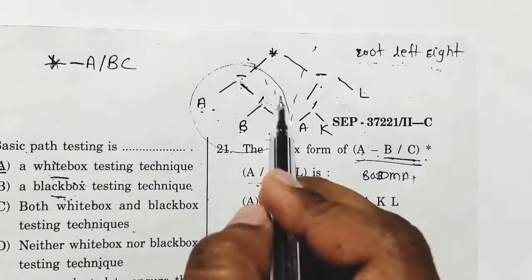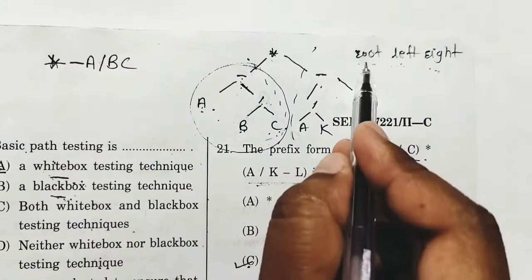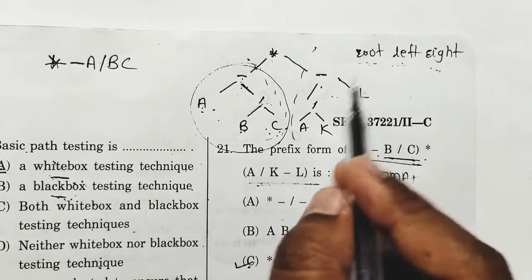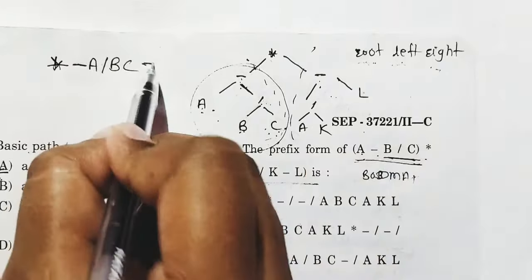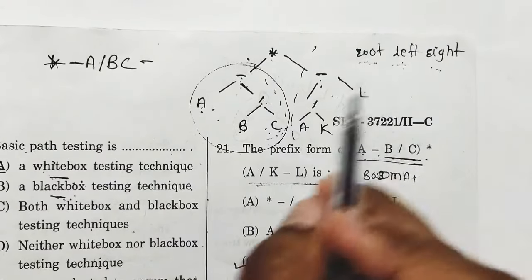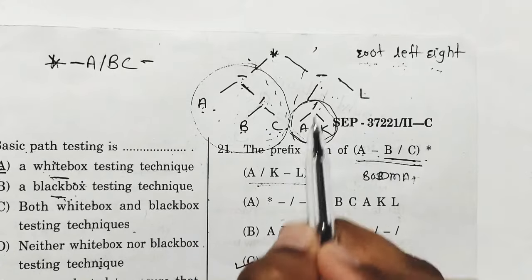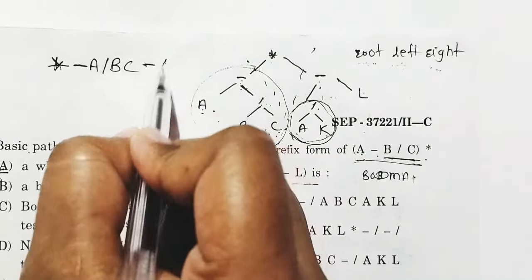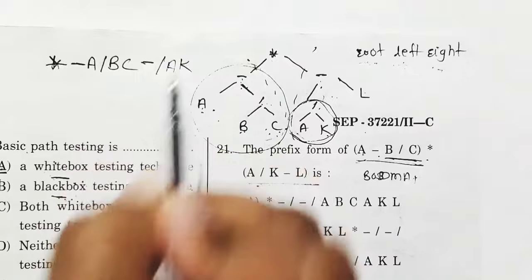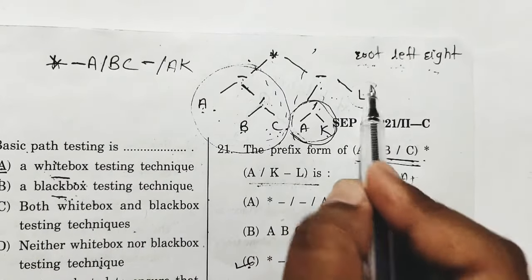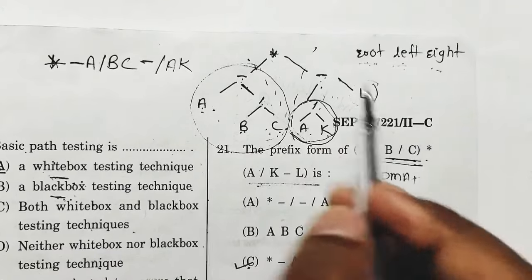So it is completed here. Now root is completed, left is completed, go to the right. In the right, again root first means minus, then left, which means this part. In this part, root, left, right means divide A, K. Then this root is completed, left is completed, and last right.